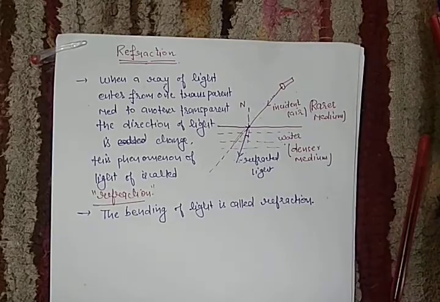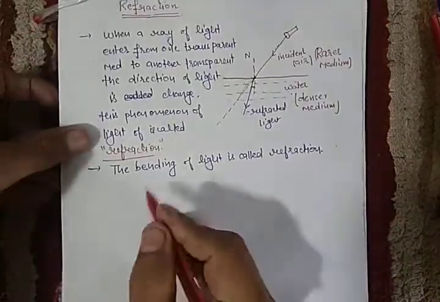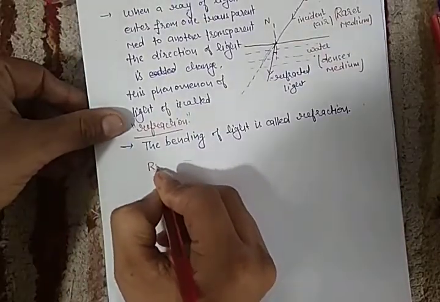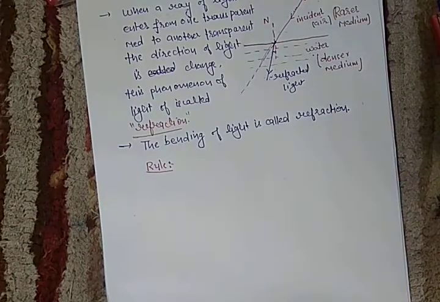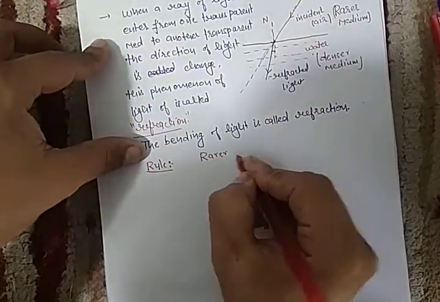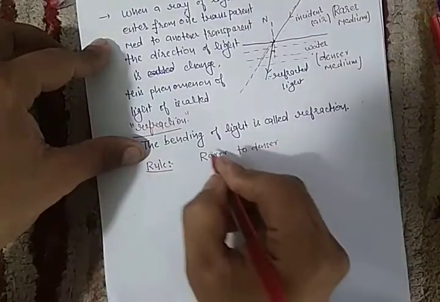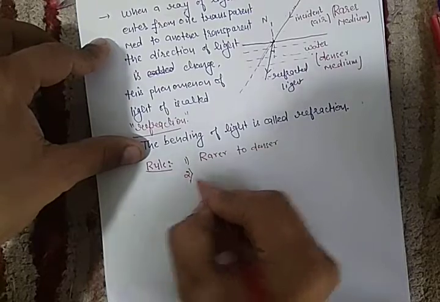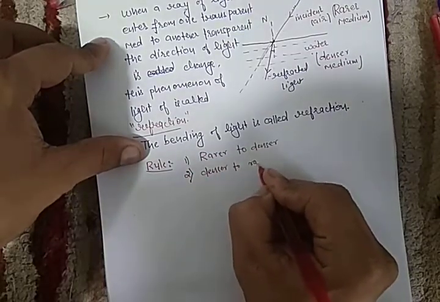I hope this is clear. So let's discuss one very small, interesting rule. Rule number 1, keep in mind: rarer to denser, and second, denser to rarer.